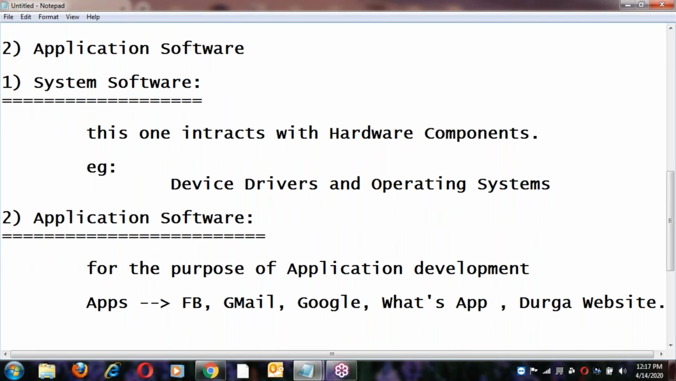How to develop these kinds of applications? For this purpose, we need some application software. Depending on requirements, we can use different kinds of application software, like Java, HTML, C++. Suppose it is a web application, like Facebook, Gmail, Google, all web applications. So it depends on the requirements.